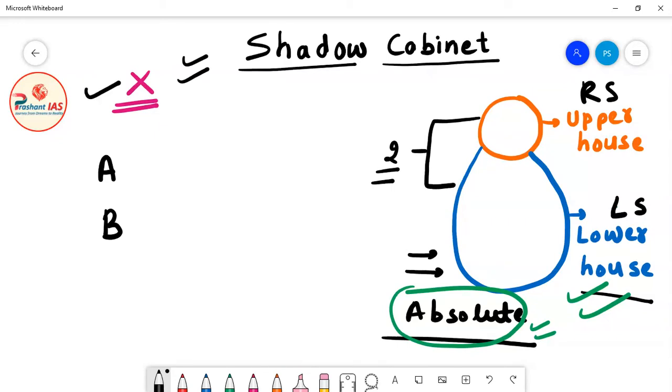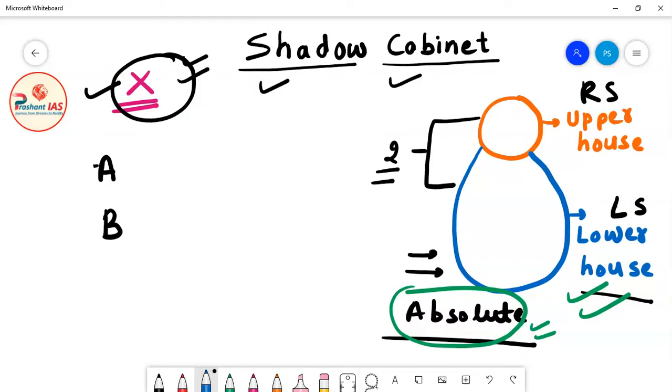There is a country named country X, and there are two political parties in that country, political party A and political party B. Here I am taking the example of two political parties because the system of shadow cabinet works well only in the bi-party system. Bi-party system means the country in which there are only two political parties. The name of the first political party is A and the name of the second is B.